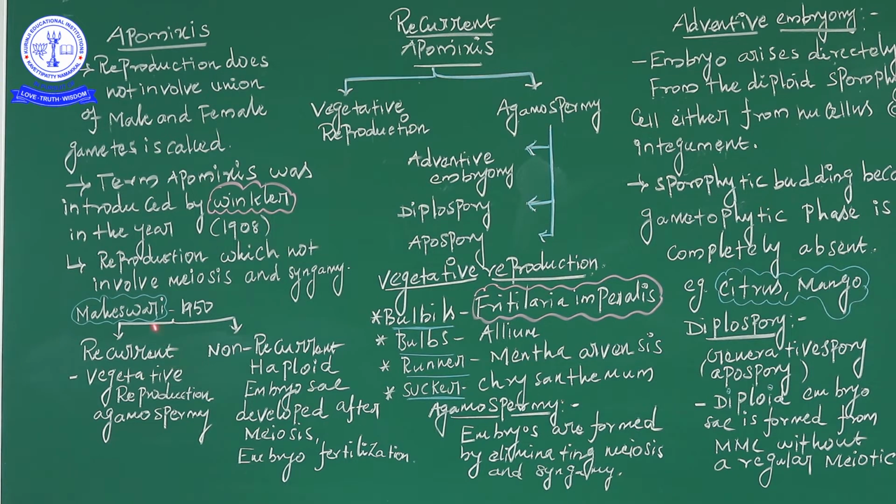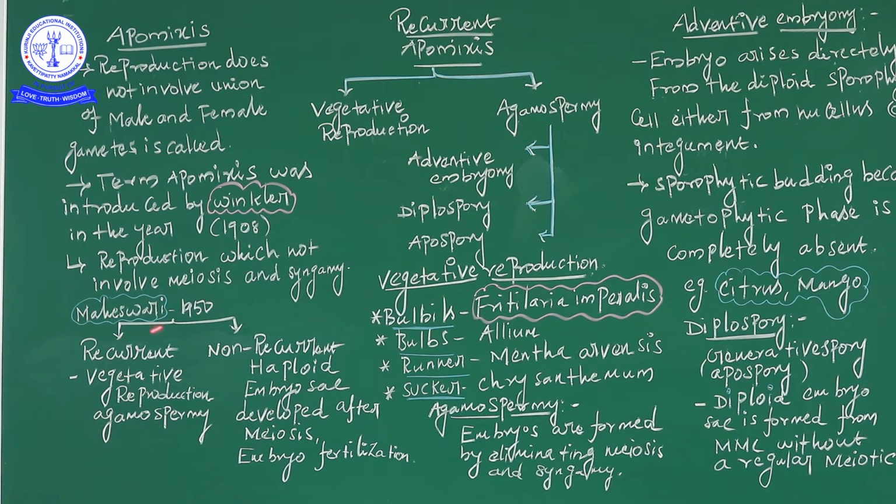Okay, and then Maheshwari, the father of embryology, worked at Delhi University. Maheshwari, father of embryology, in 1950, gave a differentiation for the plant character. Apomixis has a differentiation into recurrent and non-recurrent plant character.